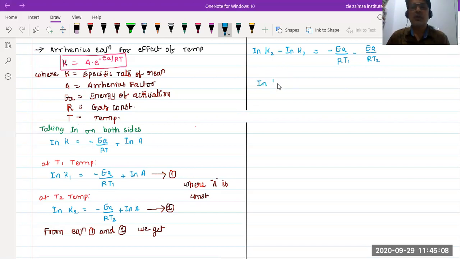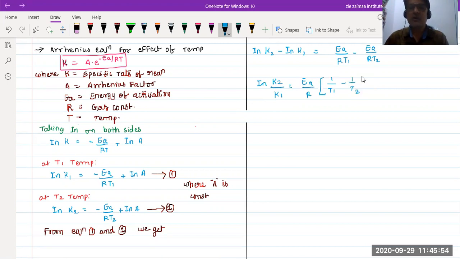Integration K2 by K1, K2 by K1 equals, sorry, negative rather, just a moment. Okay, now let us continue. Integral K2 by K1 equals EA by R, and the same above equation we can simply write as 1 by T1 minus 1 by T2.